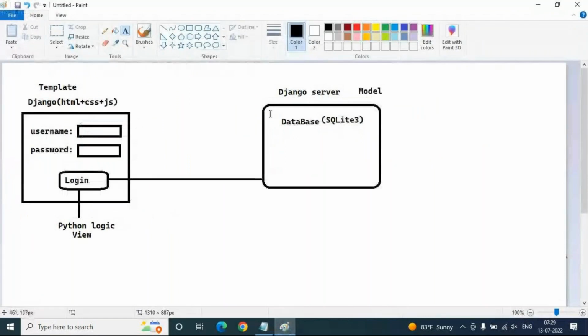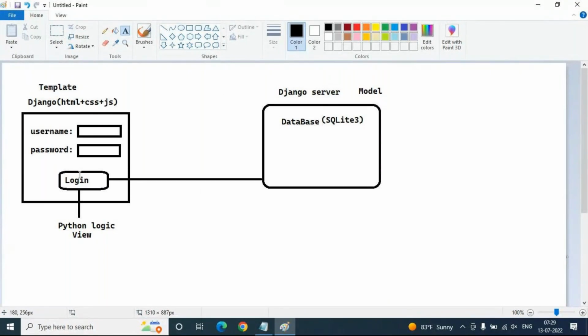First one is model. This represents the database. Next, view is for view logic, that is Python logic. Python programming is required for writing view logic. And a template is nothing but, with Django, HTML, CSS, JavaScript through which we can design. This is the design pattern, front end template only. So this is model, view, template.